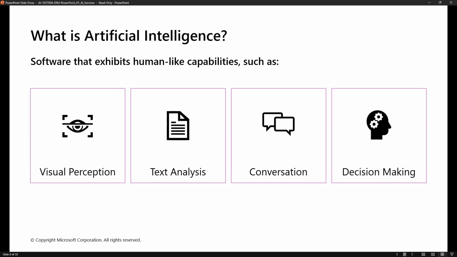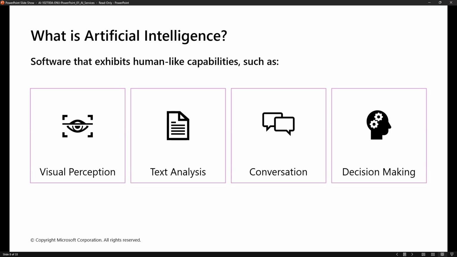So we have all these capabilities as humans, but if software gets the same capabilities, that is called artificial intelligence. That means the software is able to visualize things, do text analysis and conversation, as well as decision making also. That's the reason we are calling it artificial intelligence here.